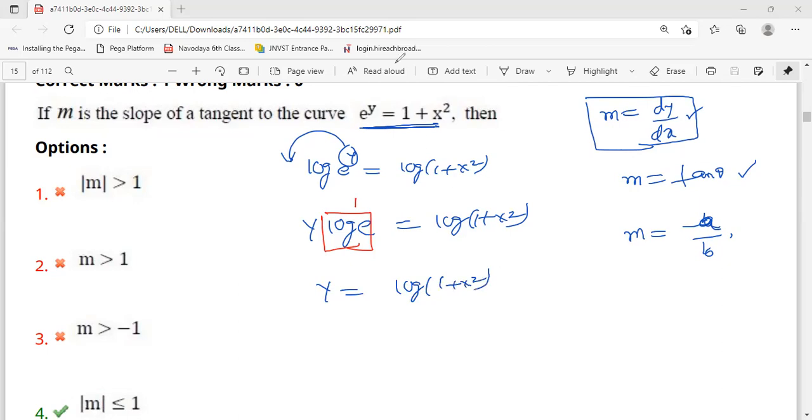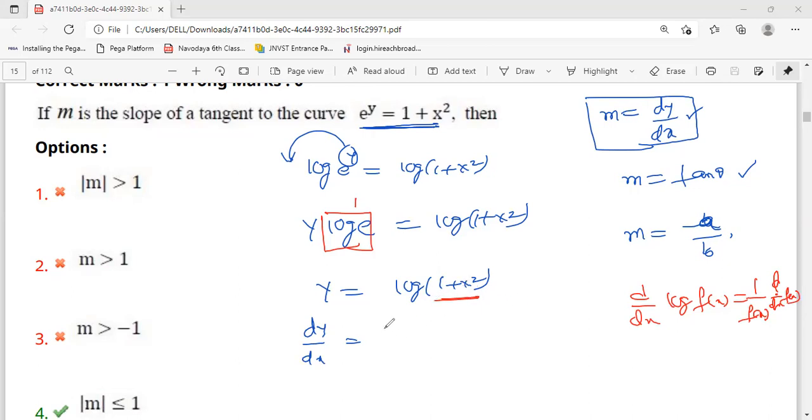Now we apply the differentiation. dy/dx is equal to, for log, we have to take the total function of x. That means d/dx of log f(x) is equal to 1 by f(x), and we have to differentiate that f(x) again.